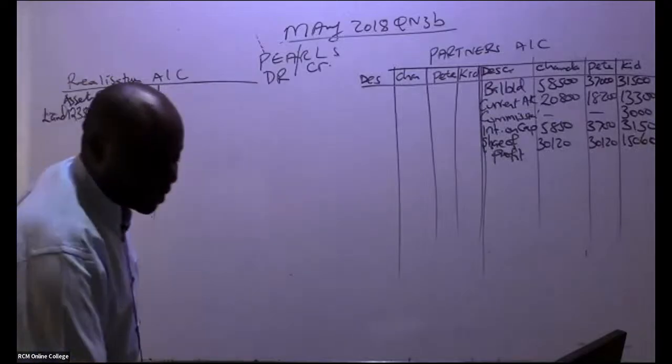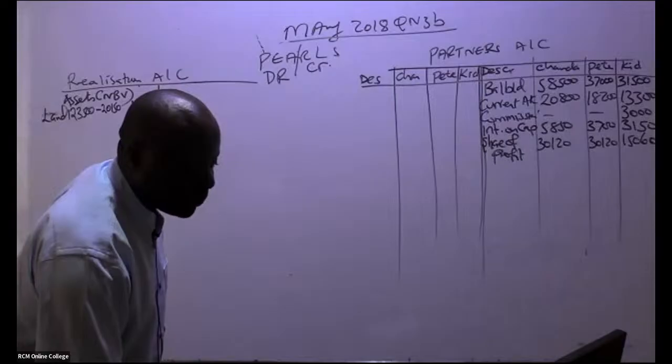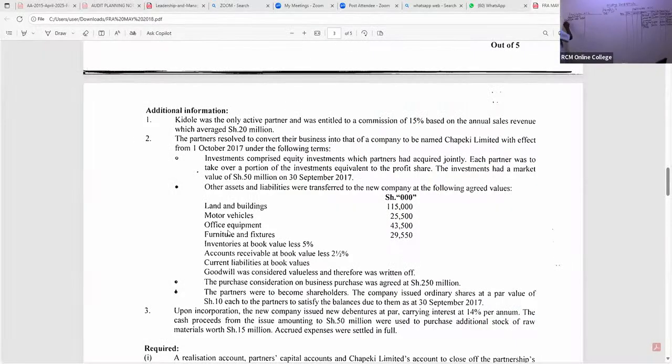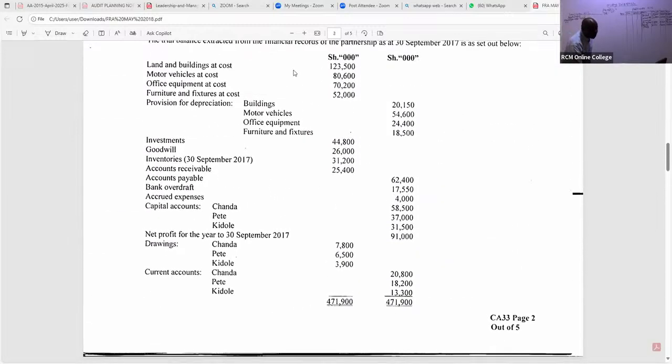The next one that was taken to the new company, my good students, is motor vehicles. So we have motor vehicles, go back to the net book value. The cost we have here for motor vehicles is 8,600. Are you able to see the depreciation of motor vehicles? Motor vehicle depreciation is here.